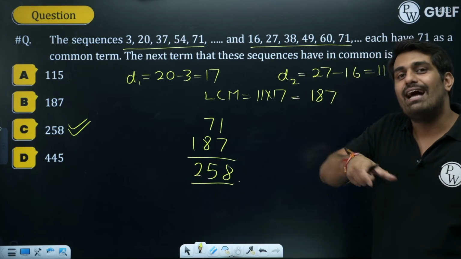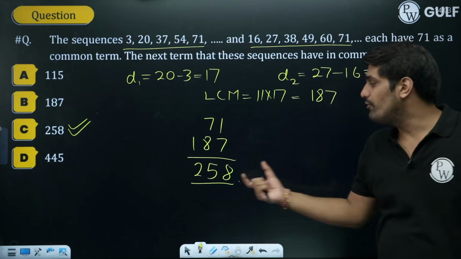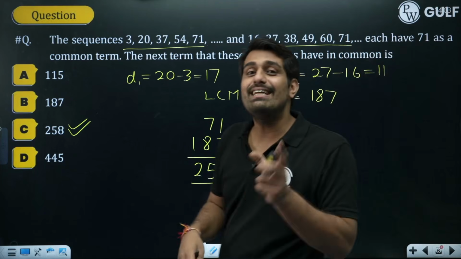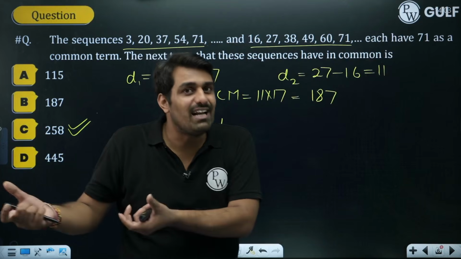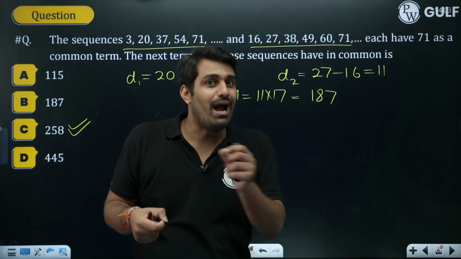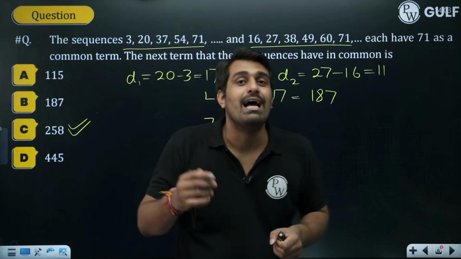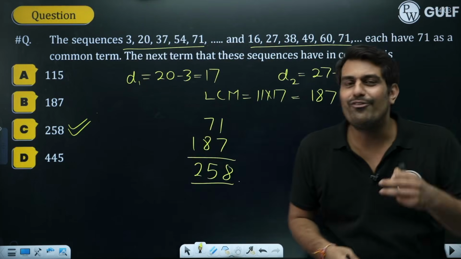After 187, again they'll have the same number. After that, 258, again add 187. Then we'll have the same number. Think about it, you'll get the clarity. Take up the example of any other AP and try doing the same thing with that. Then you'll get much more clarity. It's all about the application, how further you can think.